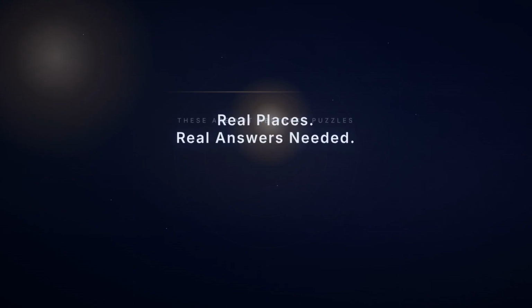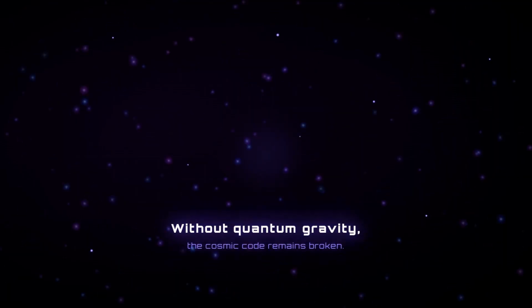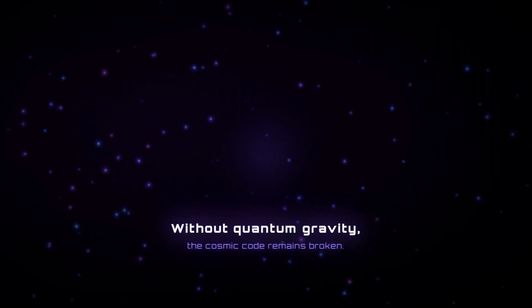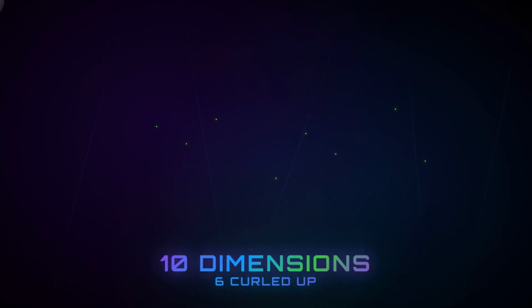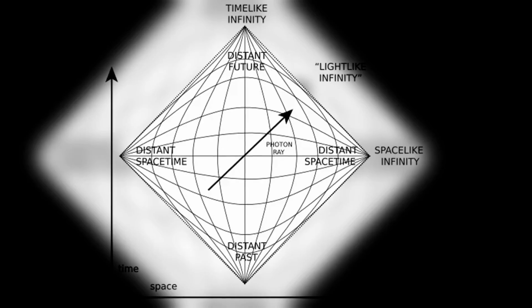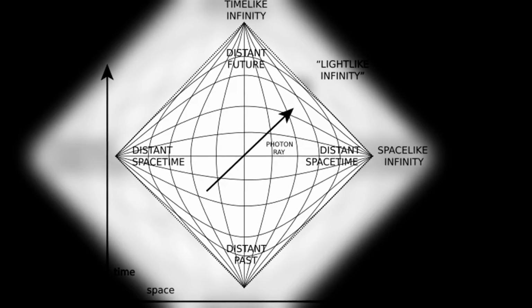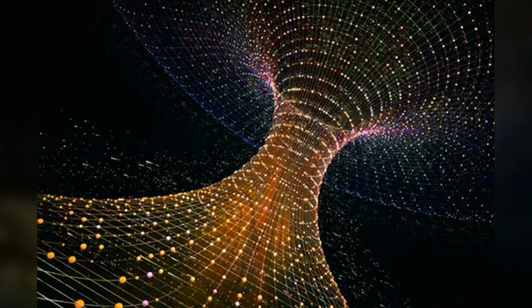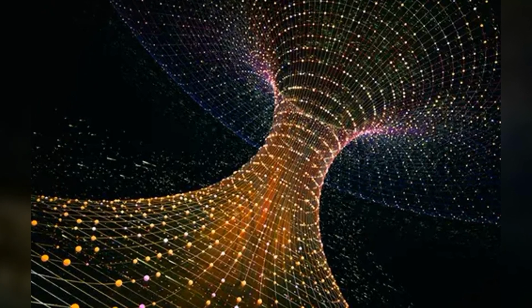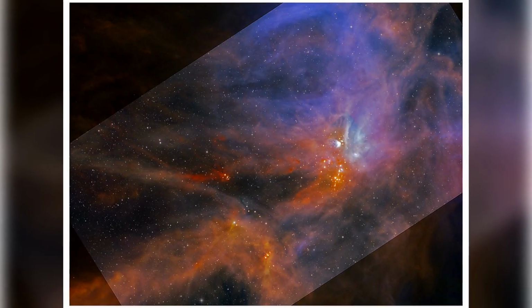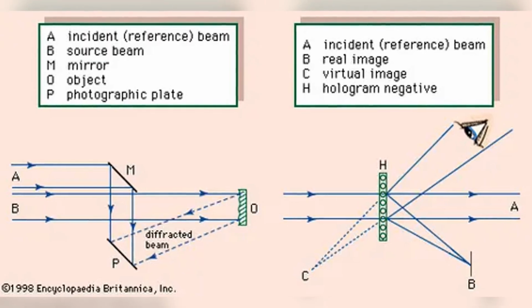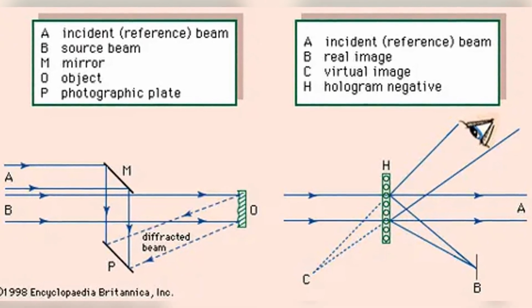These are not abstract puzzles. They are real places that demand an answer. Without a theory of quantum gravity, we cannot understand the universe's earliest moments. Physicists have proposed candidates. String theory says particles are vibrating strings, requiring 10 dimensions, 6 of which are curled up. Loop quantum gravity treats space itself as discrete quanta, like pixels, and predicts a minimum volume. Other ideas include causal set theory and emergent gravity.